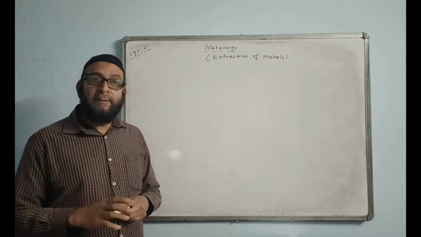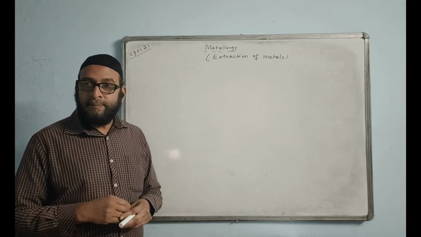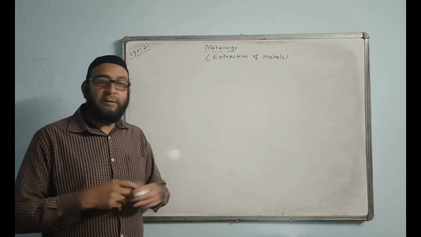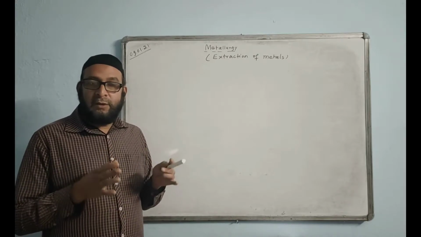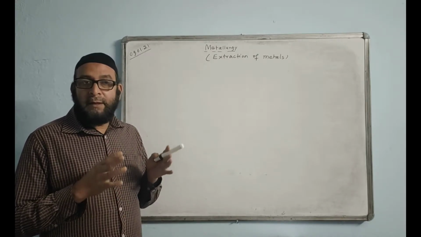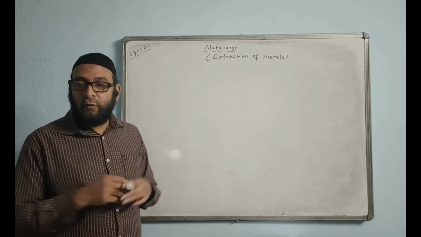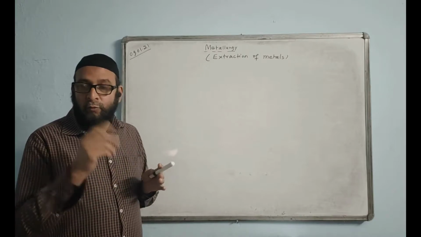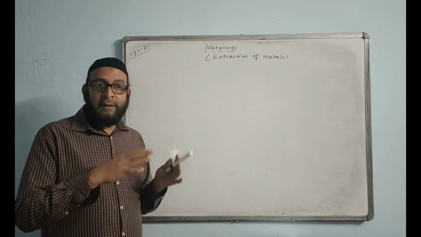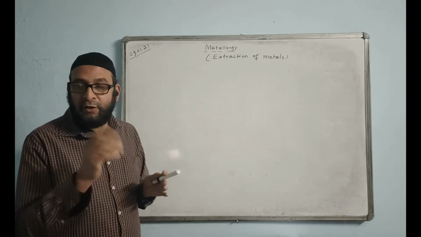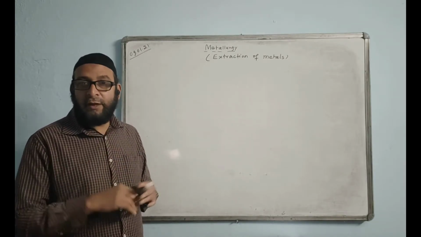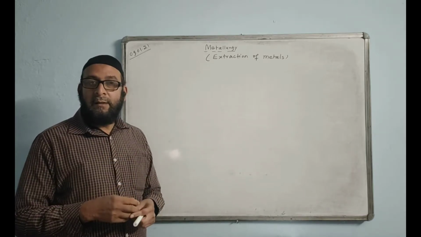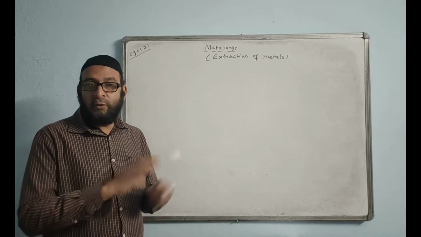Why are metals reducing agents? This question has come in ICSE quite many times. Question, not answer. Since metals are capable of losing electrons, that means metals make the other atom gain electrons. That means metal does the work of reduction. Gain of electron is called reduction. It is making the other atom gain the electron which it loses. So it is a reducing agent, because it is doing the work of reduction.